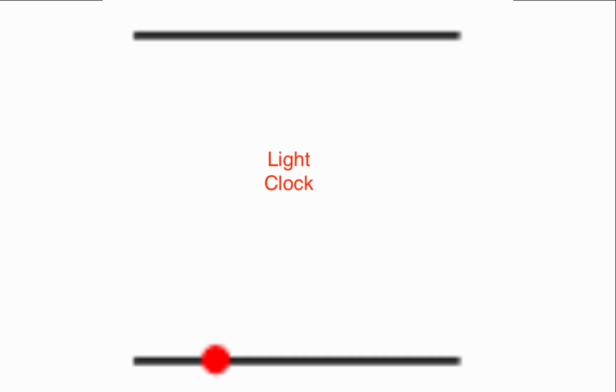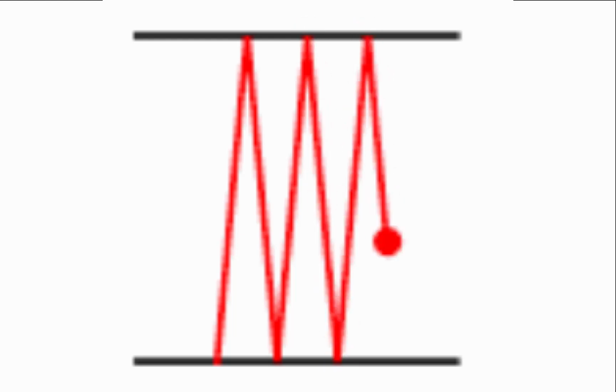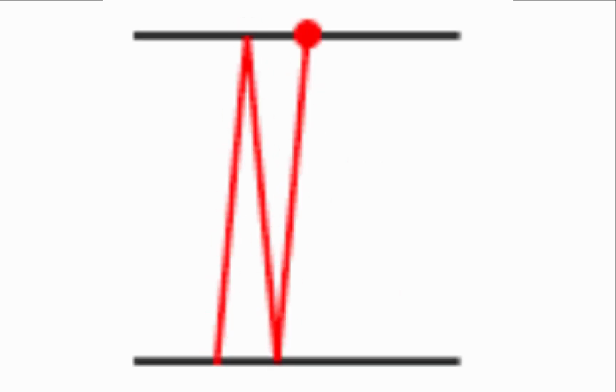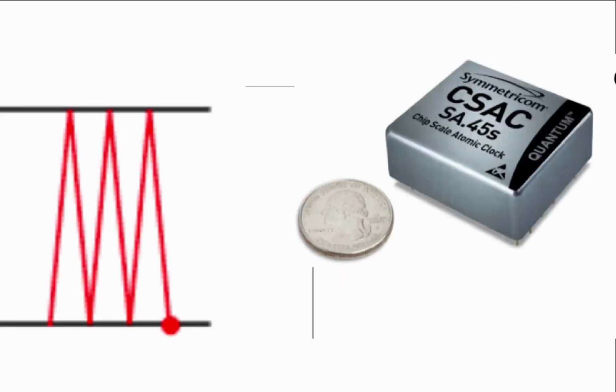Imagine two mirrors. A particle of light, that is a photon, is emitted from the bottom, goes to the top, is reflected, and is constantly shuttling back and forth. Now, if we know the distance between these two mirrors very accurately, and we know the speed of light, then we'll know how many times in a second this photon oscillates between the top and the bottom mirrors. In fact, this kind of clock can now be put on a chip, and these days atomic clocks are the most accurate of all clocks.